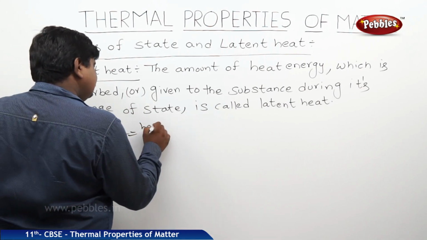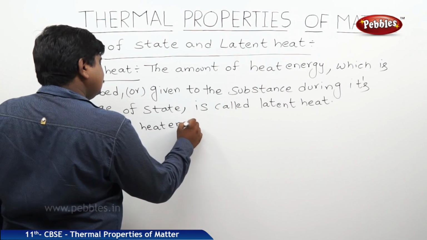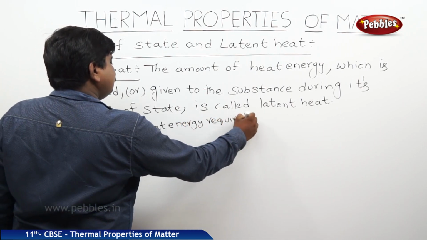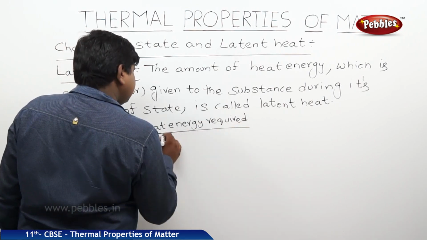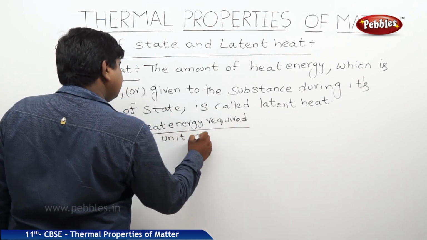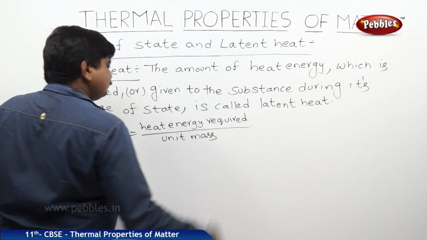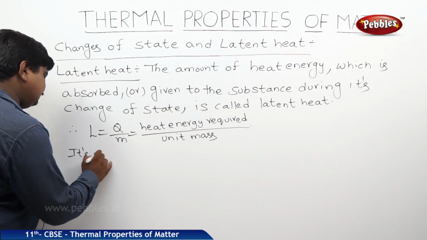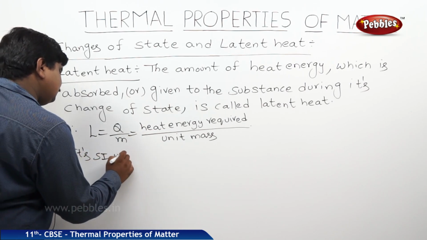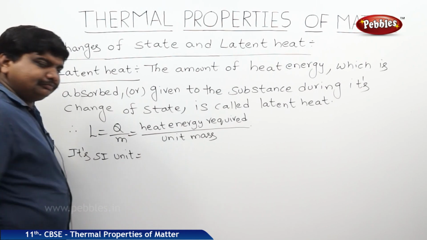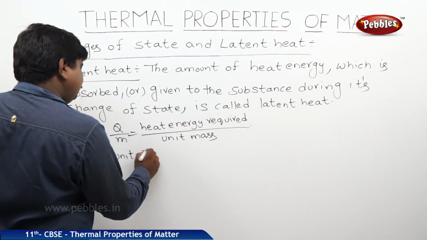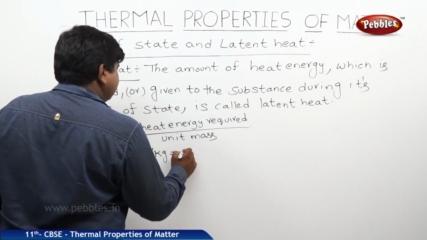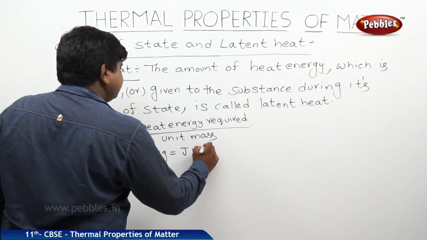So, its SI unit is joule, the unit of heat energy. The SI unit of mass is kg, so the unit is joule per kg or joule kg inverse.